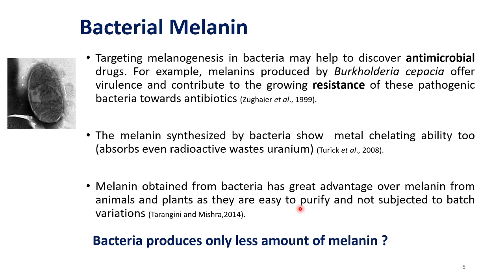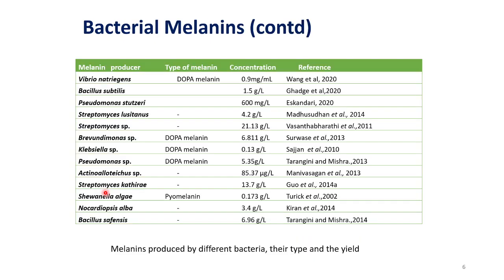As bacterial melanin is secreted extracellularly, it is very easy to purify. But one drawback is that bacteria produce less melanin compared to other sources. So we are trying to isolate better melanin-producing bacteria. Many bacteria such as Streptomyces were already found to produce a very good amount of melanin, 21.13 gram per liter, and many other bacteria produce moderately good amounts. Finding better melanin-producing bacteria is one of our aims in this melanin research.